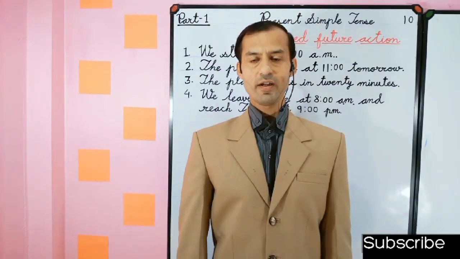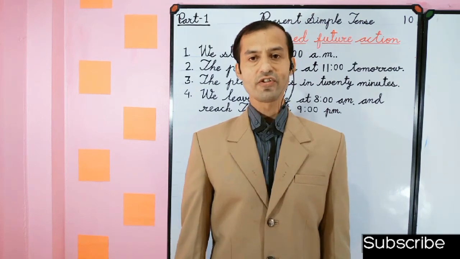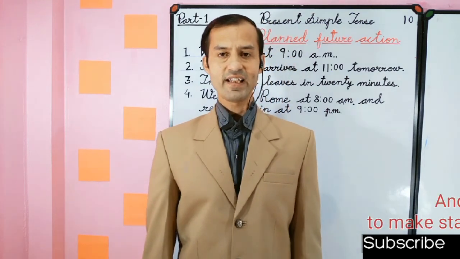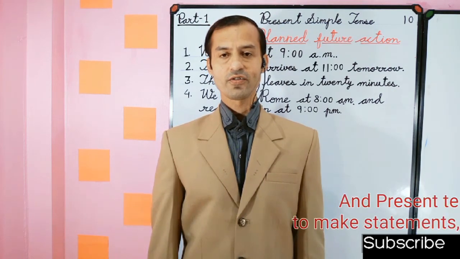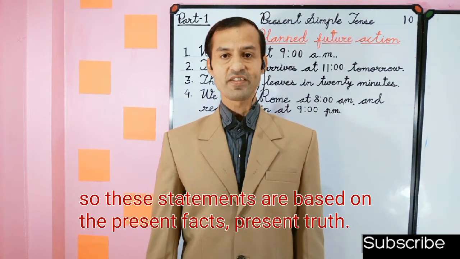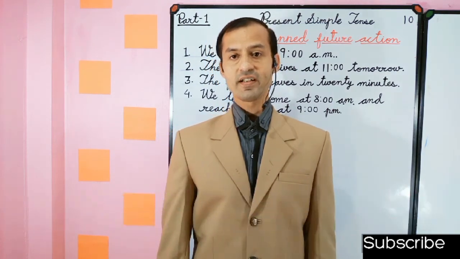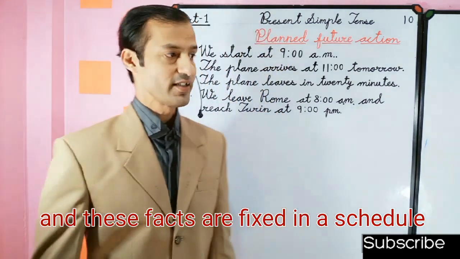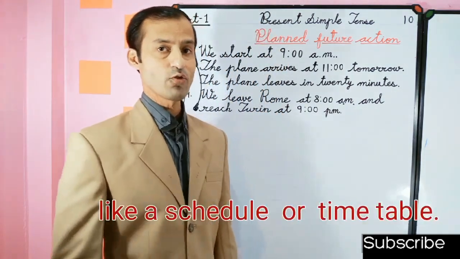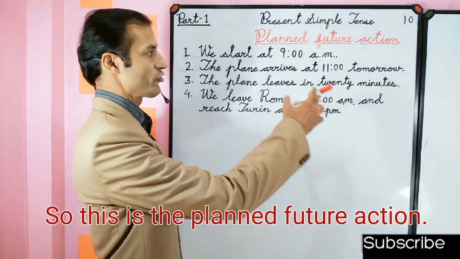When we talk about the future, we use the present simple tense. We normally use the present tense to make statements. These statements are based on present facts, present truth. And these facts are fixed in a schedule, like a schedule or timetable. So this is the planned future action.